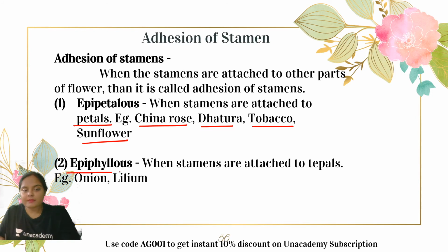Second condition is epiphyllous condition. When the stamens are attached to tepals. Okay. Tepals. Remember tepals? When the calyx and corolla were fused to each other, they were known as tepals. Examples include onion, lilium. Okay, so here epiphyllous, and in the epipetalous condition, what happens? These stamens are fused to the petals. Examples are the China rose, Dhatura, tobacco, sunflower.